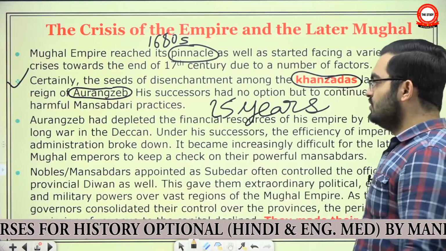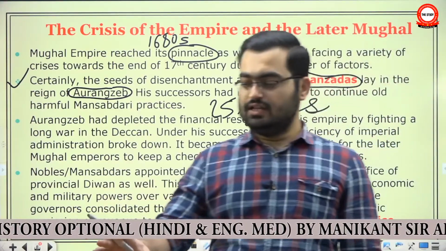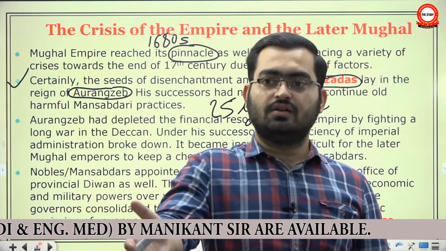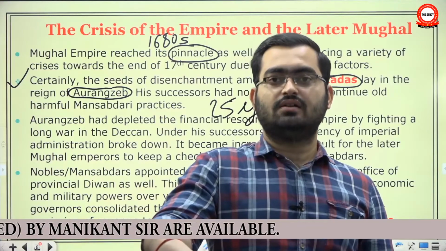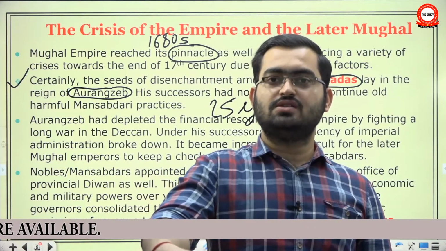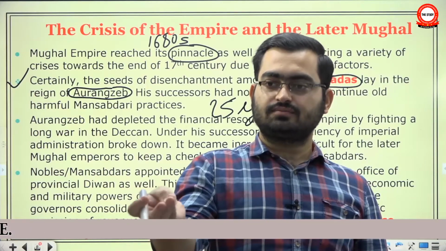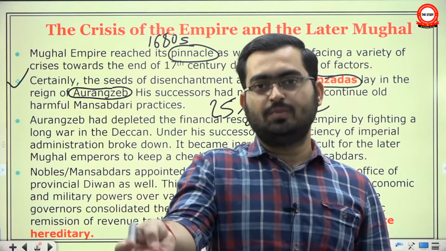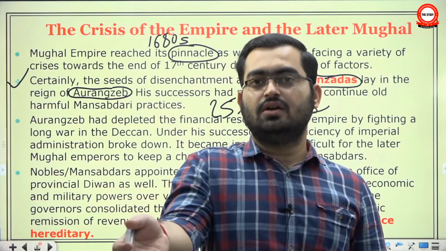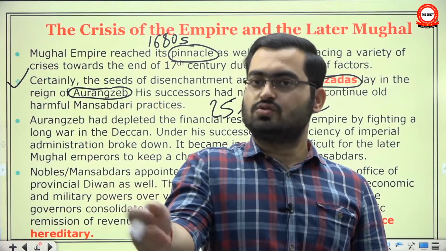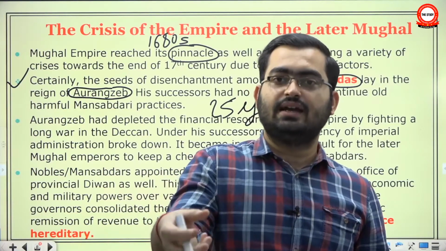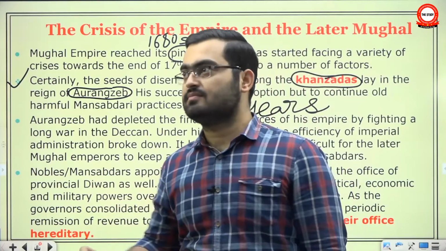See, it's like saying that if your administration depends on IAS, IPS, IFS, forest and foreign, and all of them become dissatisfied, and not only group A officers, but group B, group C, since they are not being paid well, they cannot maintain the required number of soldiers and equipments and weapons. So there is factionalism. So the moral, technological and material decline of administration is a real problem by this time.